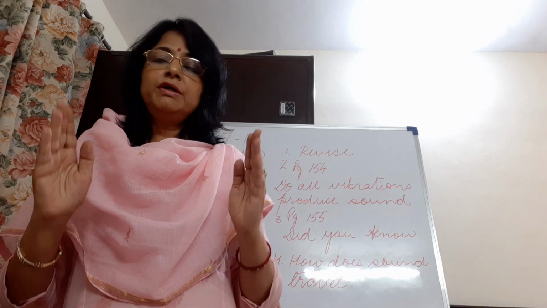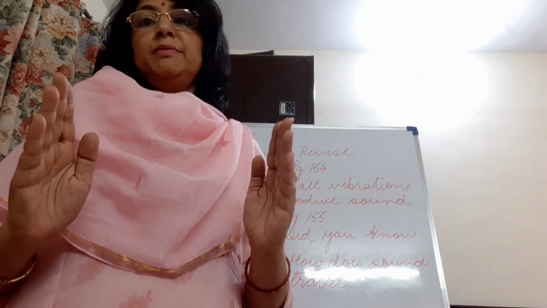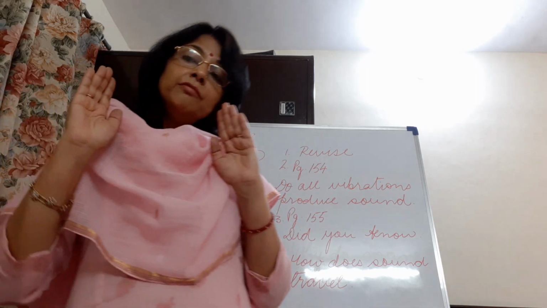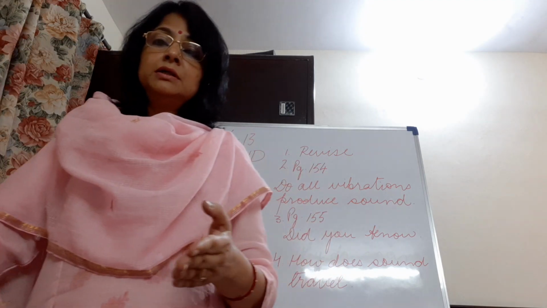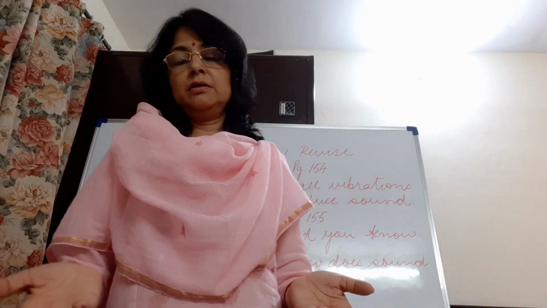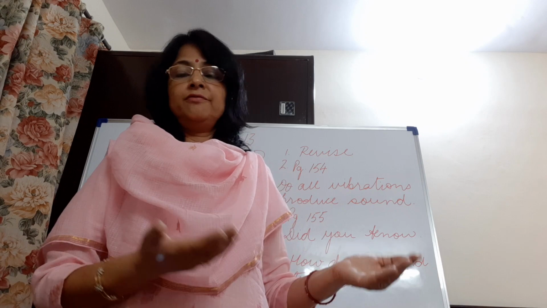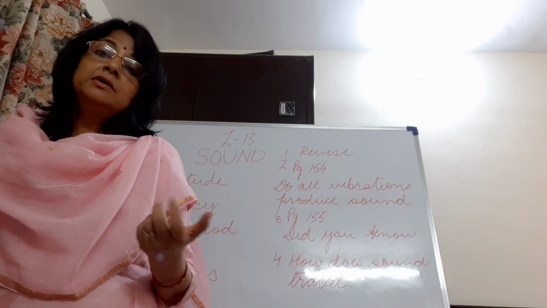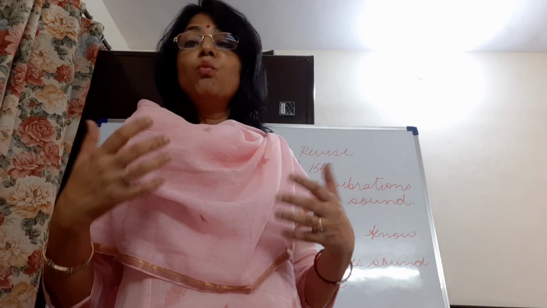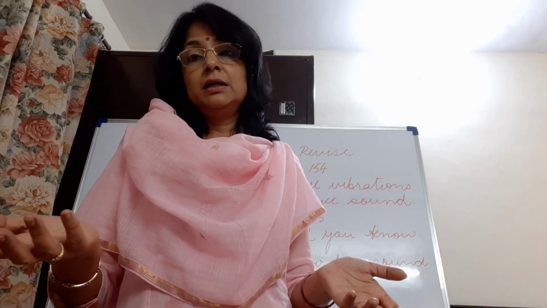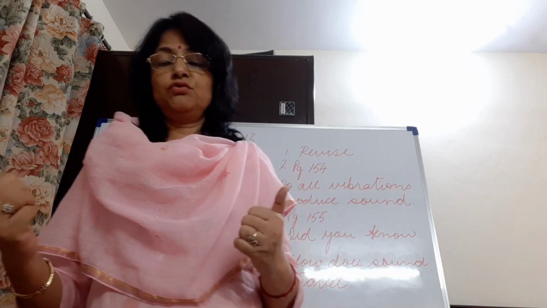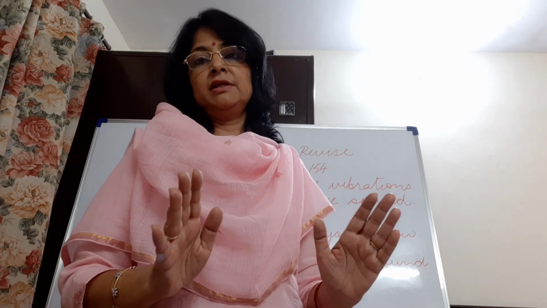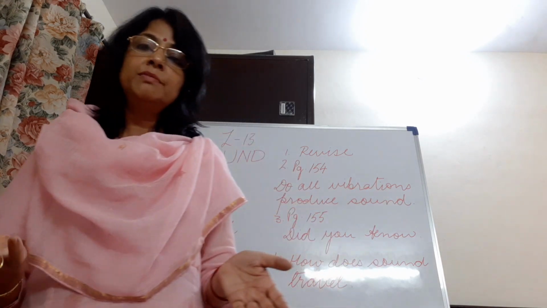So we have understood sonic vibrations, the range between 20 to 20,000 hertz. Now, vibrations of more than 20,000 hertz are called ultrasonic vibrations. So, as we just discussed, dogs and bats can hear sounds which are even more than 20,000. So we're going to do this again with the help of a presentation, like we did yesterday. Today also we are going to do that presentation.